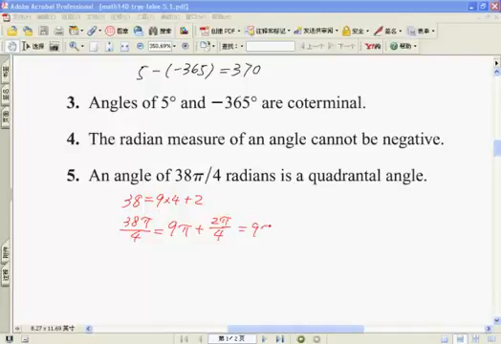So this is 9 pi plus half pi. Now, is this angle a quadrant angle? Yes, right? So it's an integral multiple of half pi.